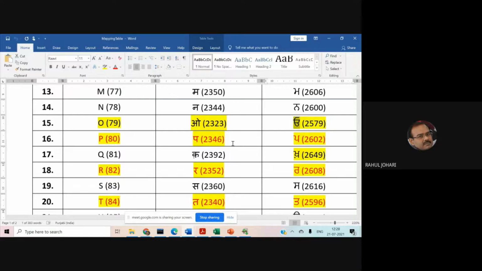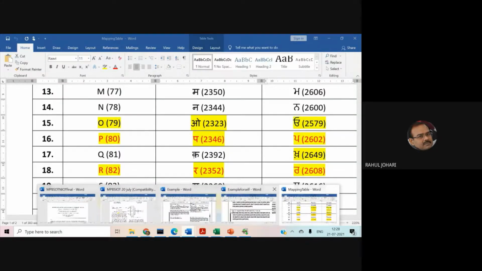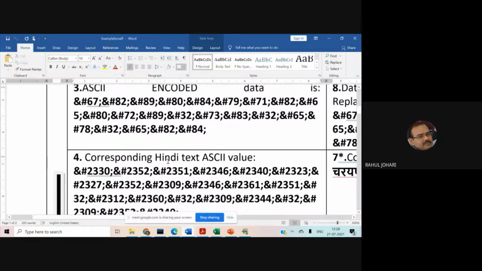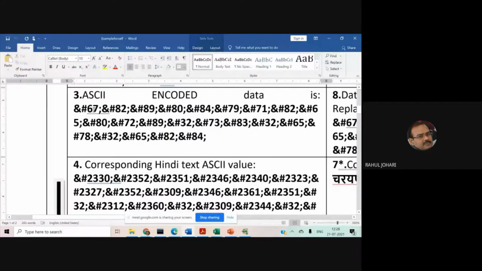That is what we have used in our example. So coming back to the example: C, this is the ASCII value, this becomes the Unicode value for Cha. Then R is the ASCII value, this is the Unicode value for Ra. Then Y, ASCII value, and Unicode value for Ya.